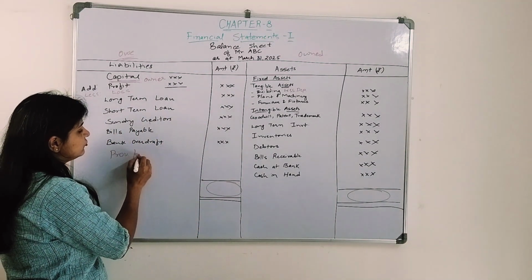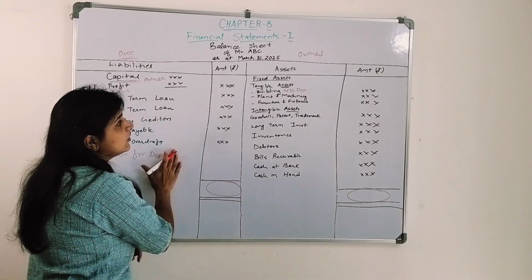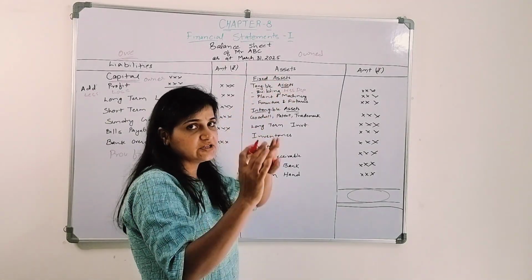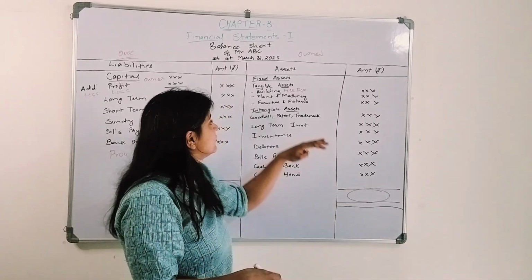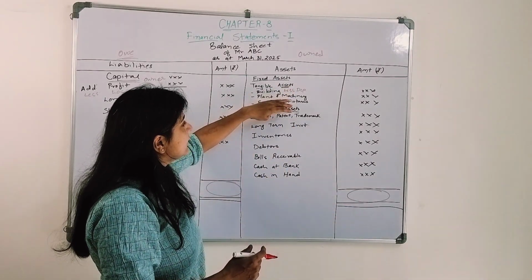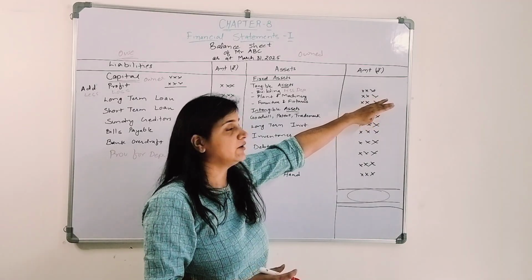If there is a provision for depreciation, we will show it on the liability side, or else we can deduct it from the purchase price. Next year, on the written down value, we will deduct depreciation. So whatever it is, building, plant and machinery, furniture and fixtures, we will show the net amount, right?